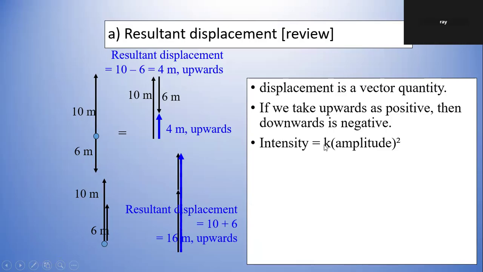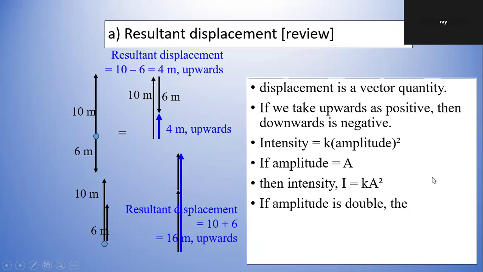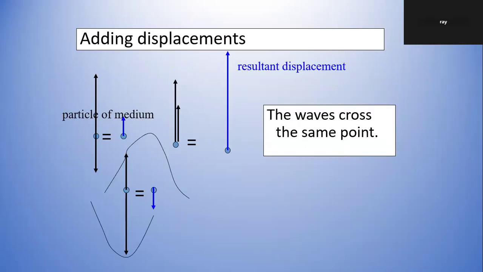Right? Intensity is k times amplitude squared. If the amplitude is A, then the intensity is I = kA squared. If the amplitude is doubled, now it's 2A, then the new intensity is k(2A) squared. kA squared equals I, so it becomes 4 times I. Okay with that? It's just reviewing. Remember, the two waves are on top of each other, not separate like they are here.